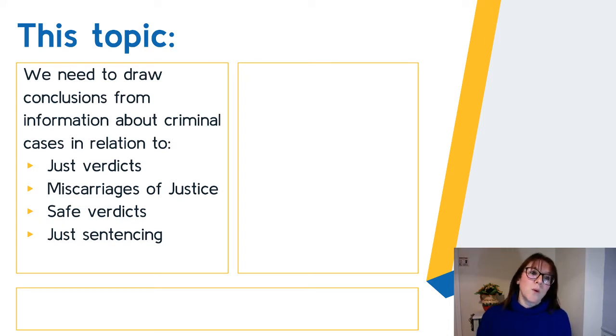And so in this topic, we need to draw conclusions from information about criminal cases in relation to just verdicts, miscarriages of justice, safe verdicts and just sentences. So there are your conclusions, the conclusions of a trial. Have they come to a just verdict? Have there been any miscarriages of justice? Are the verdicts made safe? And is there then just sentencing that goes along with this?